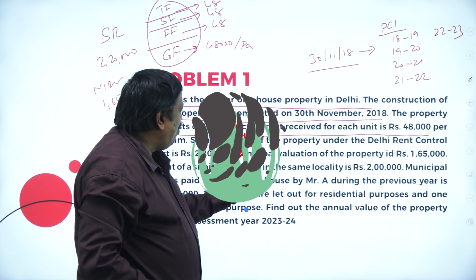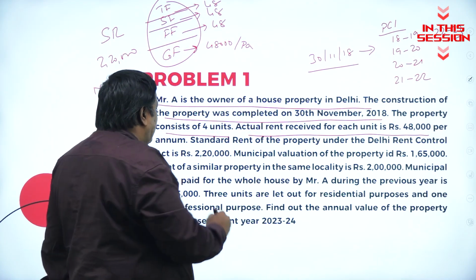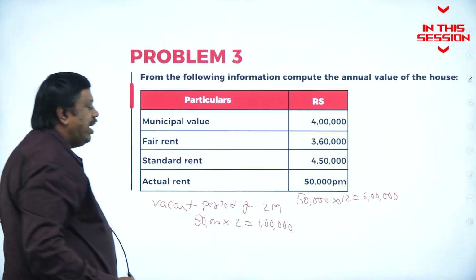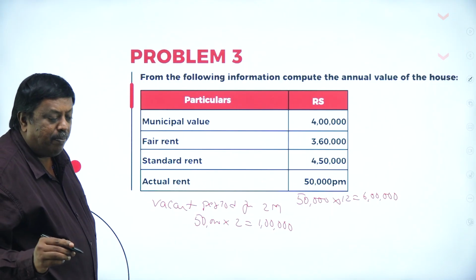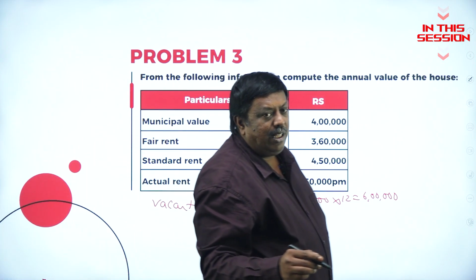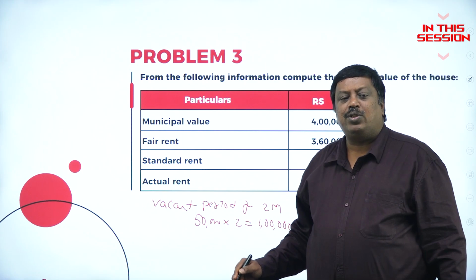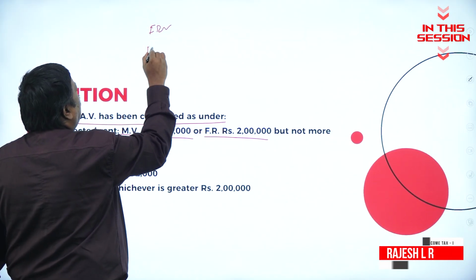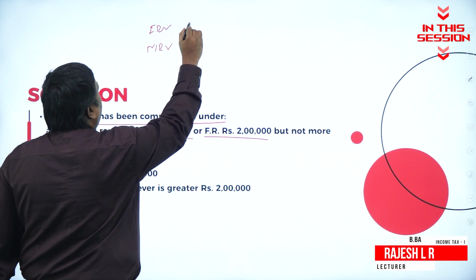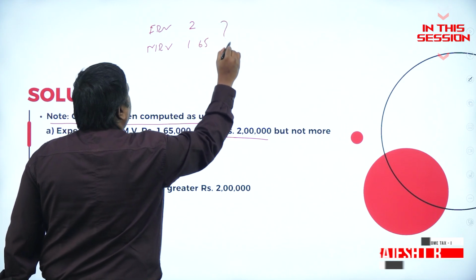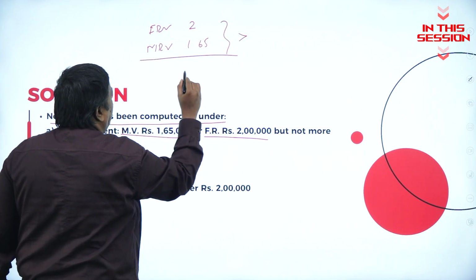Rent of a similar property in the same locality is 2 lakhs. This is nothing but your fair rental value. Rent which is not recovered by the assessee during the previous year, where the property was not let out, it was totally vacant or empty. Fair rental value is 2 lakh and municipal rental value is 1 lakh 65. In these two, whichever is greater is 2 lakh.